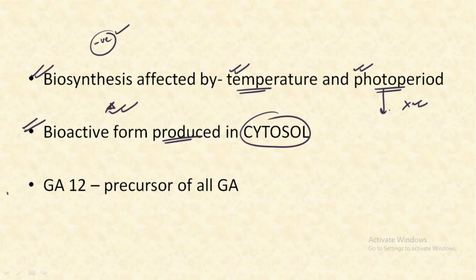The next important point is that the bioactive form is produced in the cytosol, about which we have just discussed. And the last point is that GA12 is the precursor of all the gibberellic acids. It could be a potential 2-marker question, so make sure you remember this.